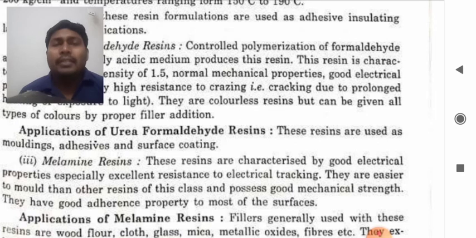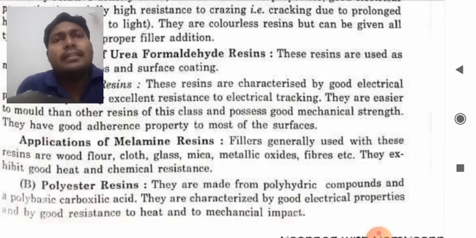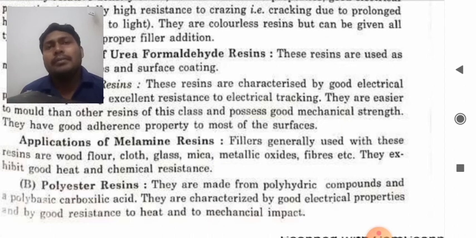Now the application of melamine resins we will discuss. Fillers generally used with these resins are wood flour, cloth, glass, mica, metallic oxide, fibers, etc. They exhibit good heat and chemical resistance.